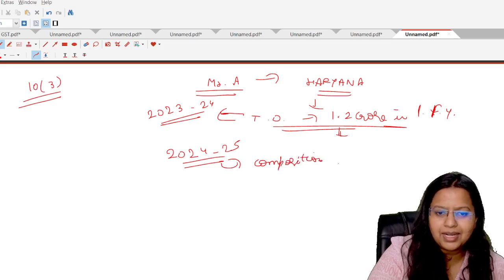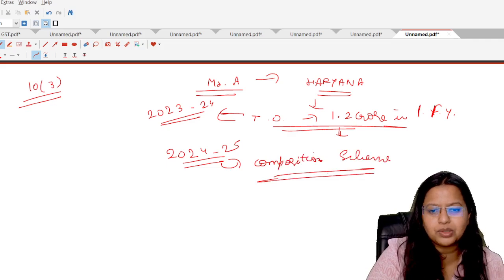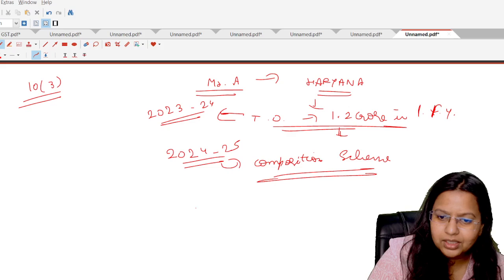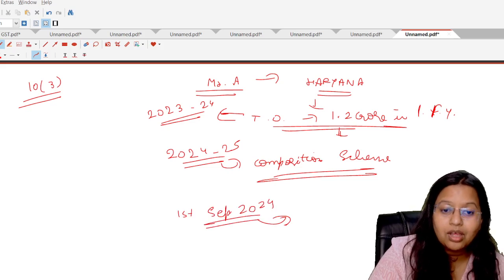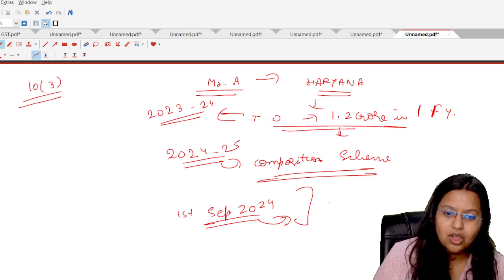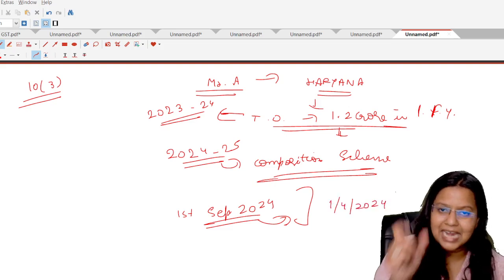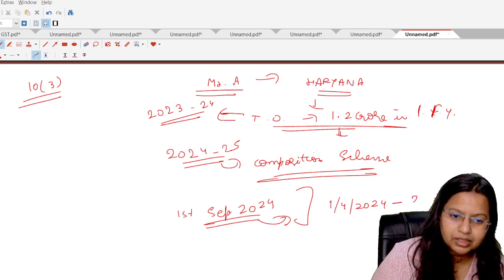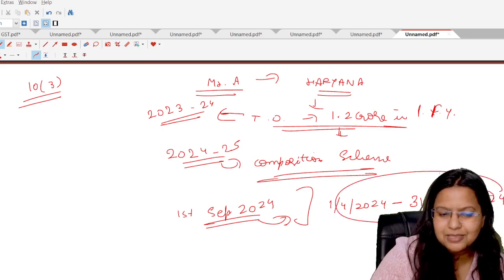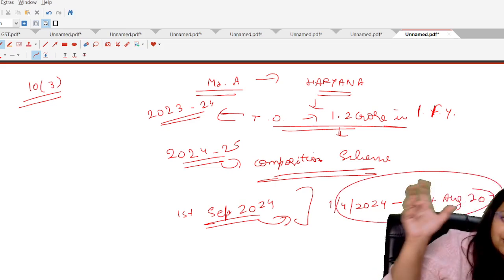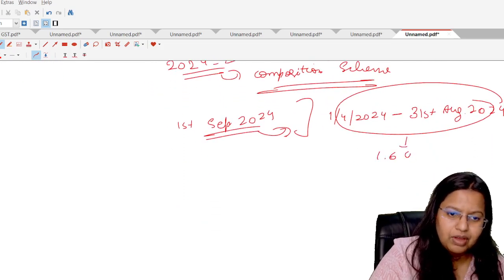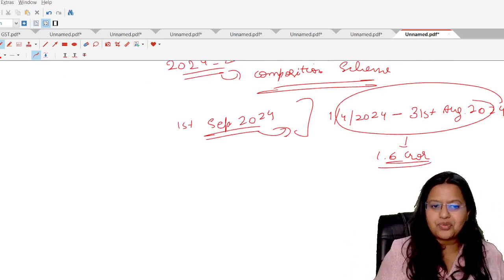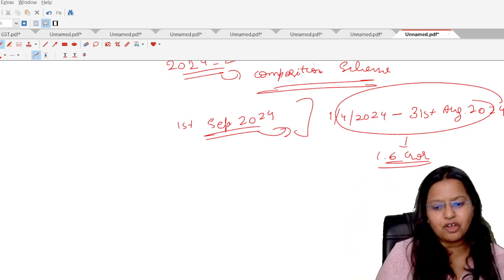So on 1st April 2024, he has registered under the composition scheme. Now, what happens? On 1st September 2024, his turnover for the period from 1st April 2024, the start of the financial year, to 31st August 2024, was 1.6 crore. That is, on 21st August 2024, his turnover exceeds the limit of 1.5 crore.